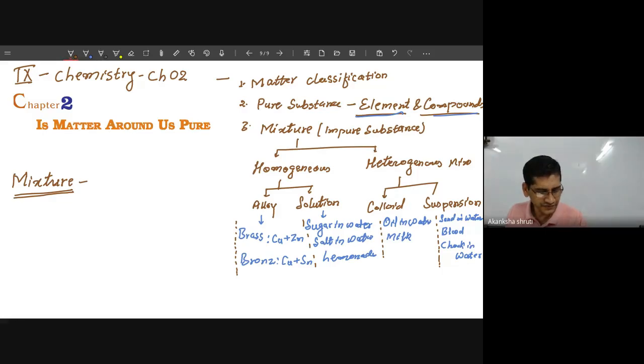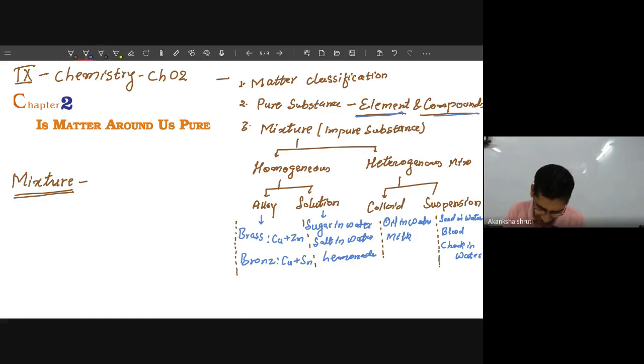A mixture is nothing but just mixing. If more than one kind of substance are just placed together so that they are not combining chemically, or they are not going to form a new substance, or the identity of each substance is retained in that mixture or that volume, then it is a mixture. So that makes the difference. So just write it.